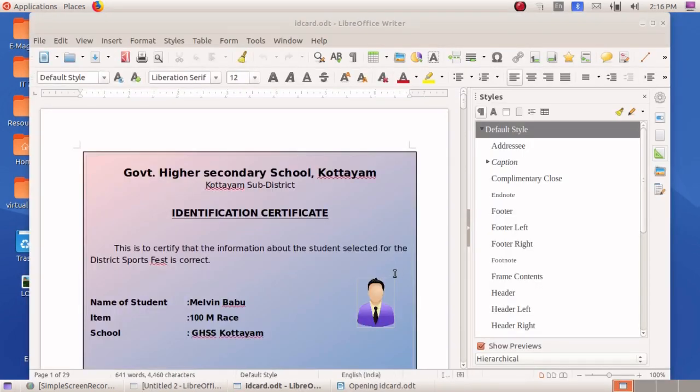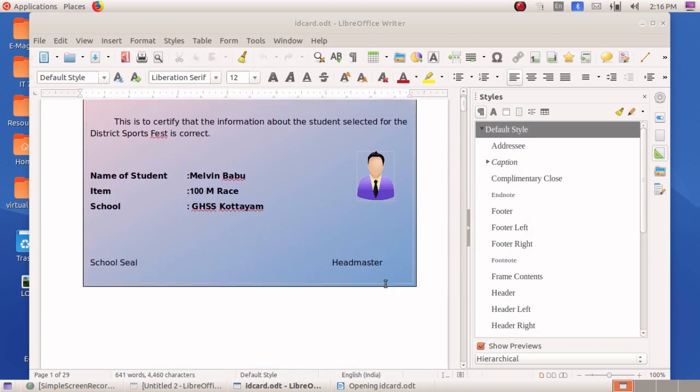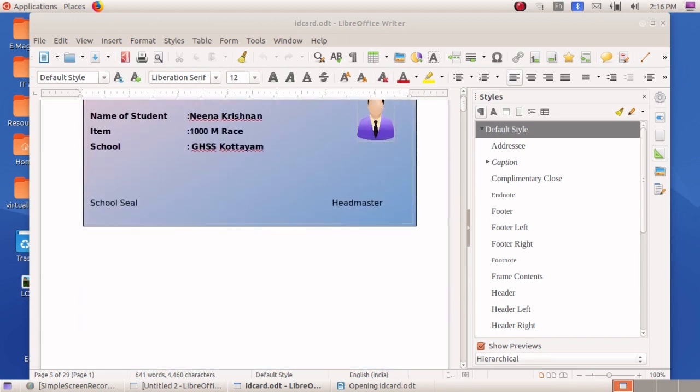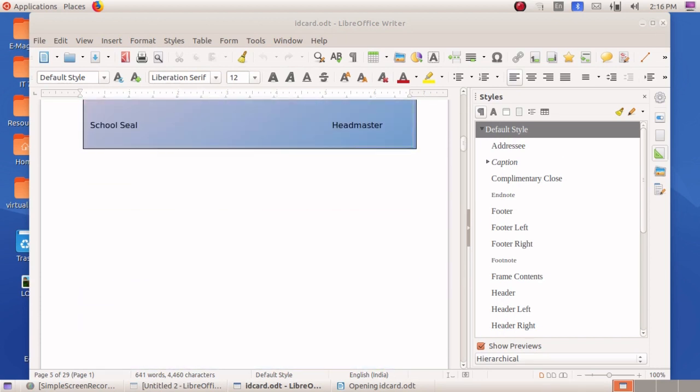Just open it. You can see the name of the student and item. Can you see that? So like this you can create any type of document using the mail merge technique. Okay, clear?